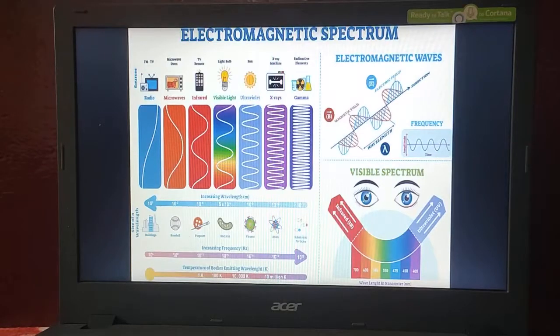If you want to call from here in India to a person in America, we dial the number. The electromagnetic waves used in our cell phones, telephones or mobile phones are all microwaves.